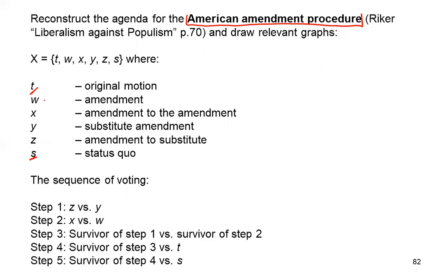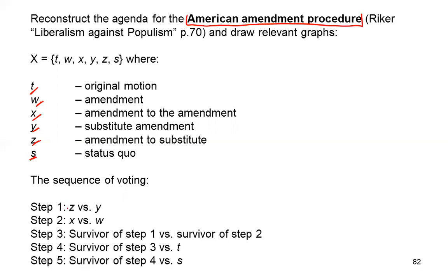So now we can have an amendment to this original motion. We can also have an amendment to the amendment. Then we have a substitute. We can have an alternative amendment, and also an amendment to the substitute. So you see there are many options here to finally arrive at a good alternative to the existing law.